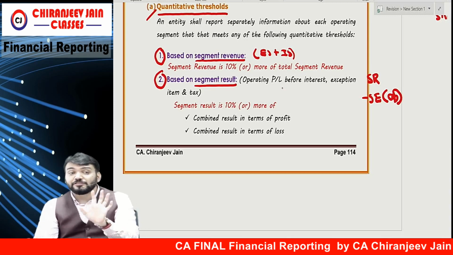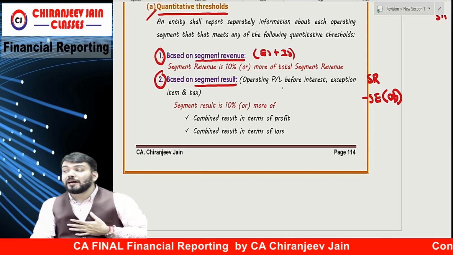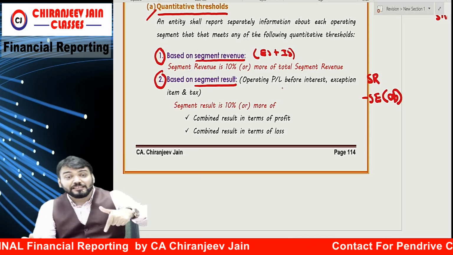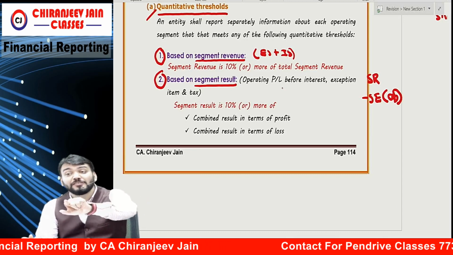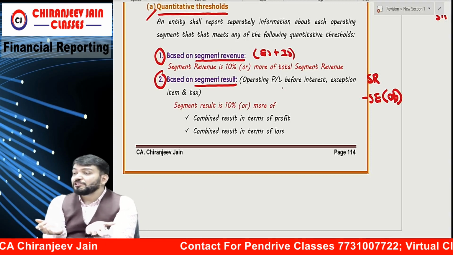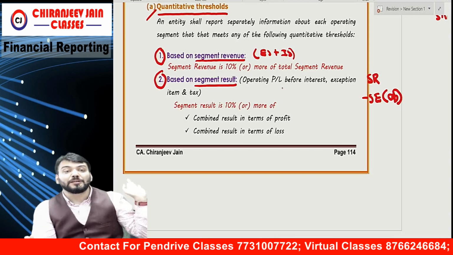There are some interests which are operating in nature. For example, if I have taken a bank overdraft only for segment A, then that interest expense becomes operating expense for that segment A. But sometimes we take debentures. Debenture is never segment wise, so that interest expense is non-operating in nature.